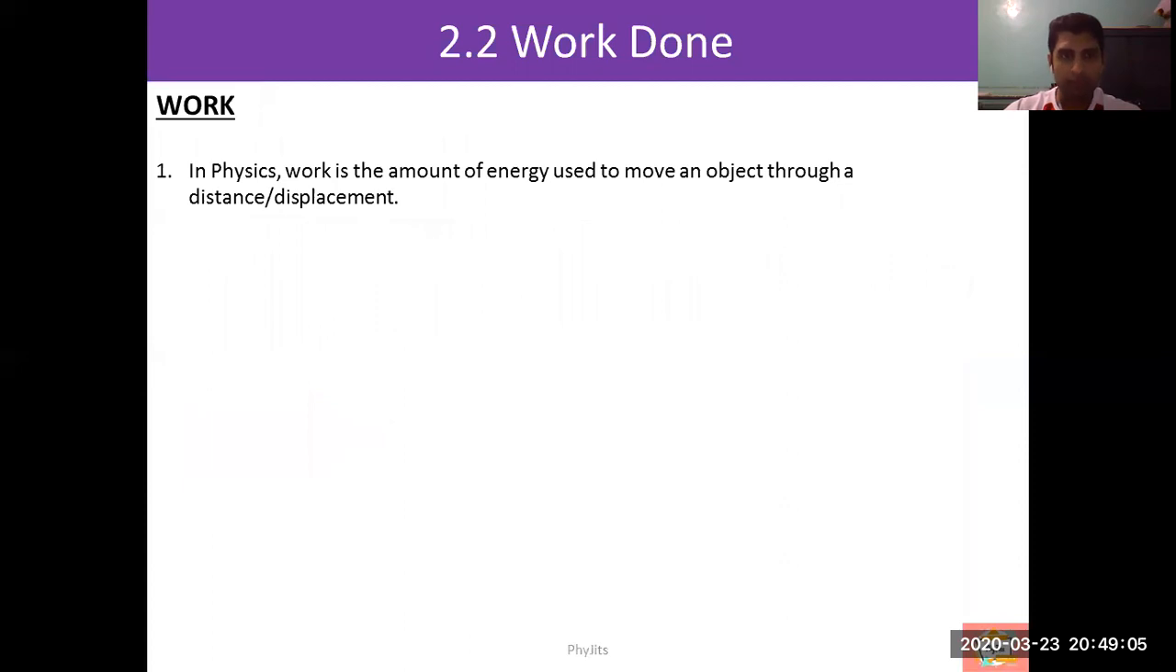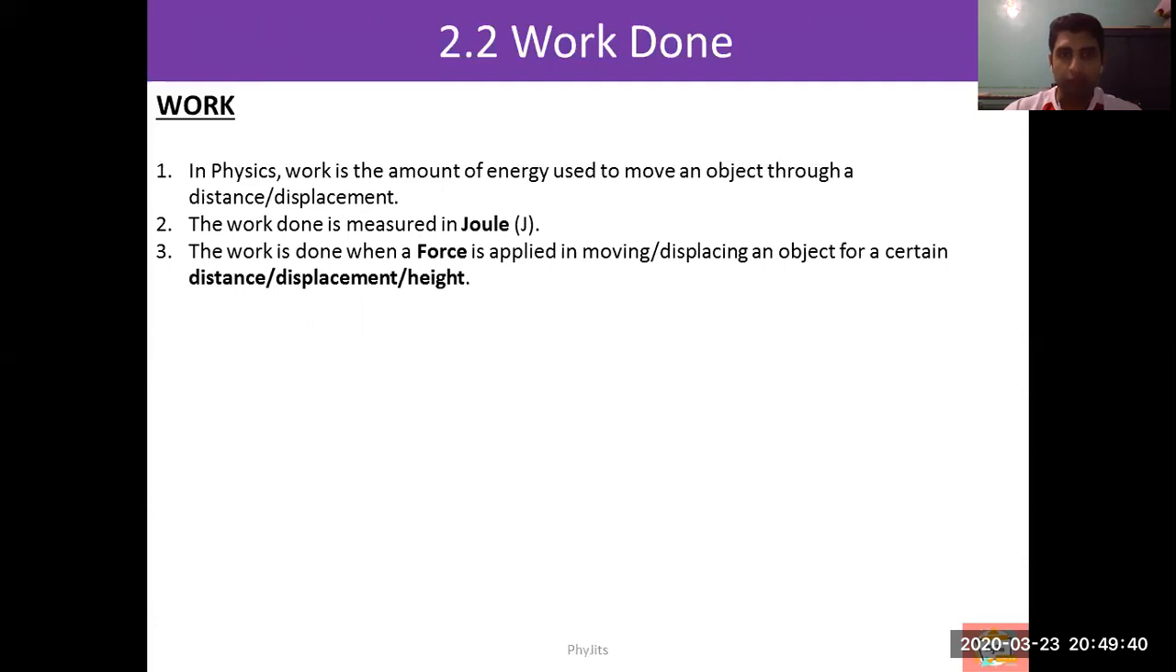Okay, let us carry on with work done. So what is work done? In physics, work done is the amount of energy that is used to move an object through a certain distance or displacement. If you're pushing a table from one point to another, carrying a box from the ground to the table, or carrying something from the table to the ground, all of this includes work. All these are called work being done. Work done is a form of energy, so it is measured in joule.